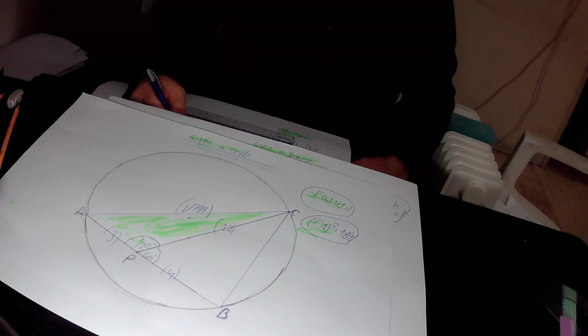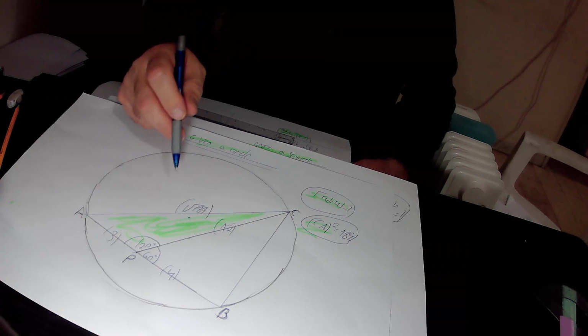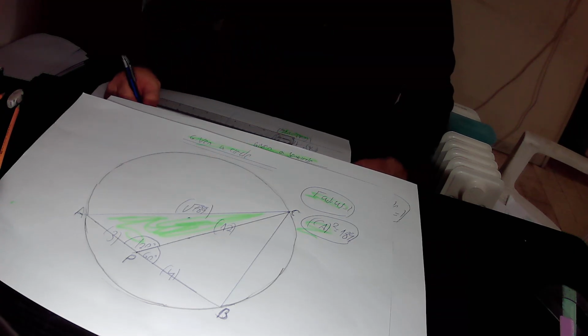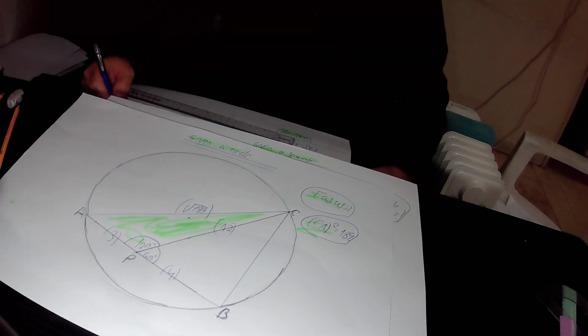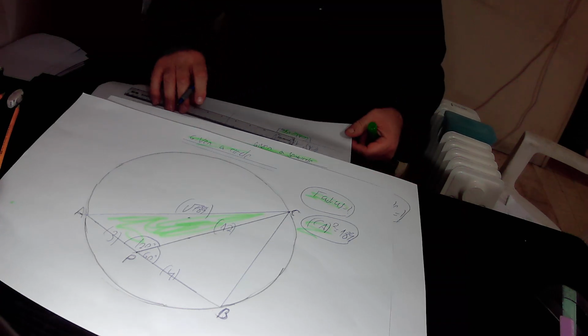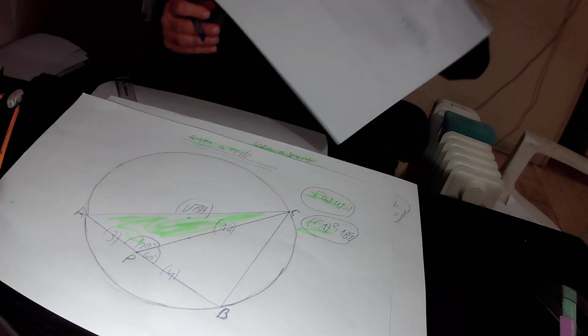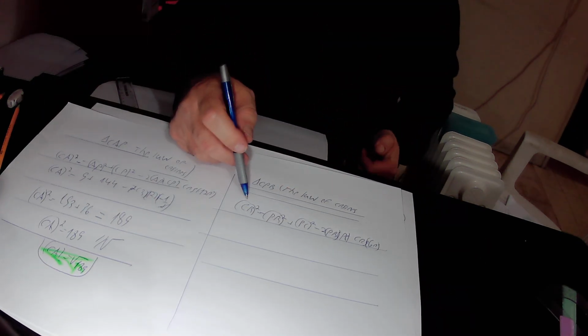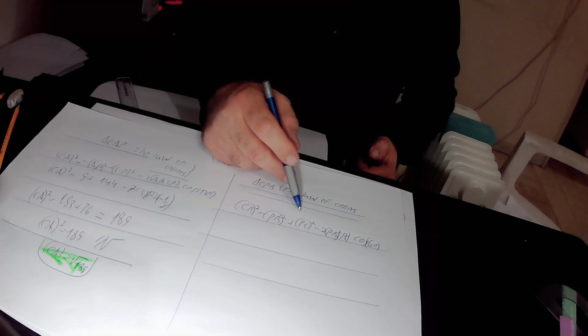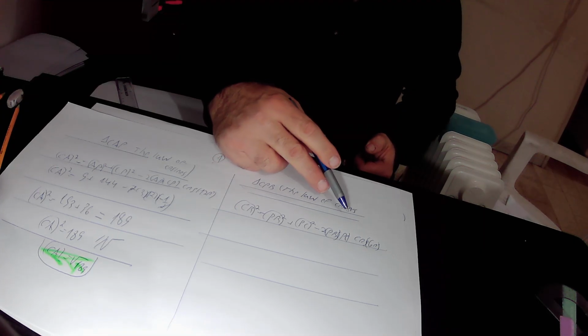So according to the law of cosines, in this triangle CPB, the following equation is true: CB squared equals PB squared plus PC squared minus 2 times PB times PC times cosine 60 degrees. Repeat again, in this triangle CPB, CB squared equals PB squared plus PC squared minus 2 times PB times PC times cosine 60 degrees.